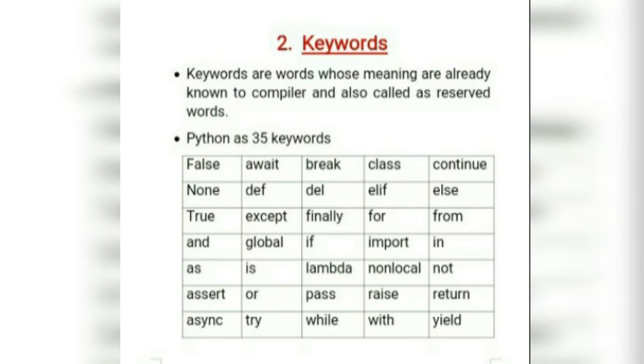Now, the second one is Python keywords. Keywords are the words whose meanings are already known to the compiler, and they are also known as reserved words. That means keywords can't be used as user defined words; they have a special meaning which only the compiler understands. My dear friends, Python has about 35 keywords, which I have mentioned here.